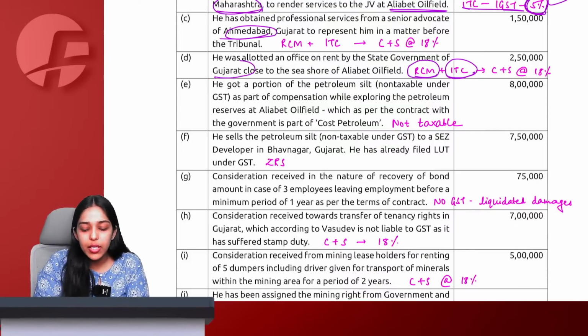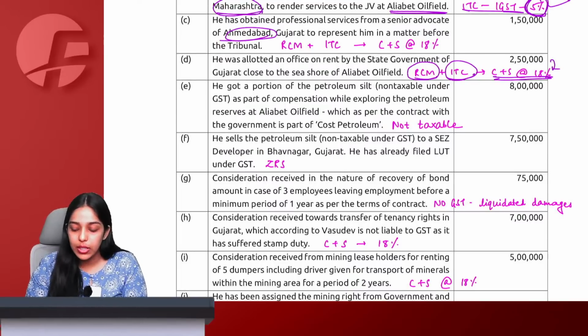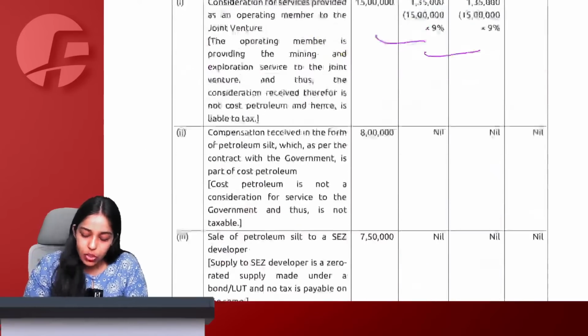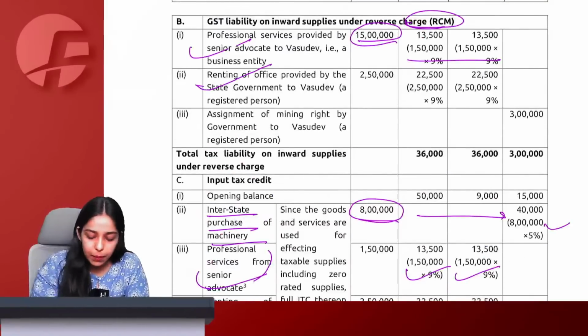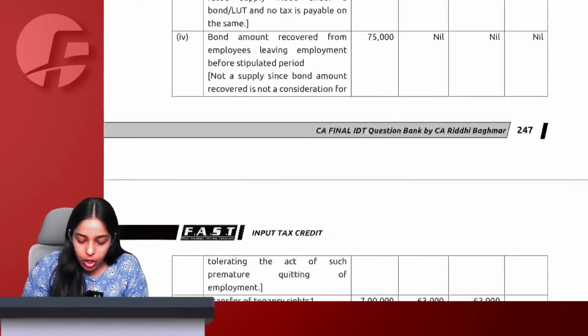Supplier, place of supply, everything in Gujarat, which means 2,50,000 into CGST plus SGST 18%. Got it. So I will pay RCM. Here I will pay RCM. Also I will take credit of the same. Got it.